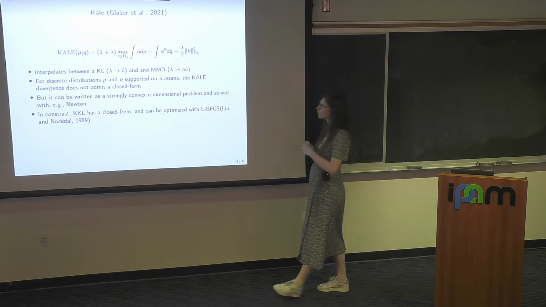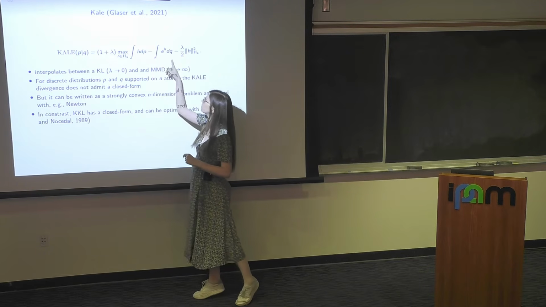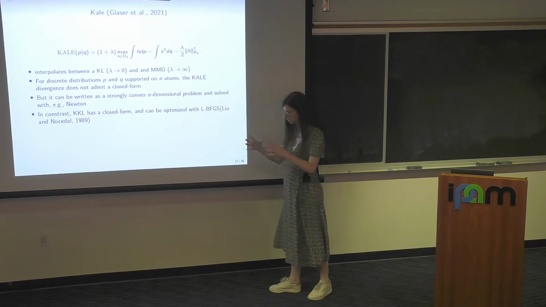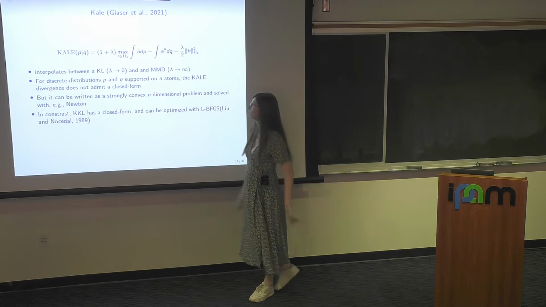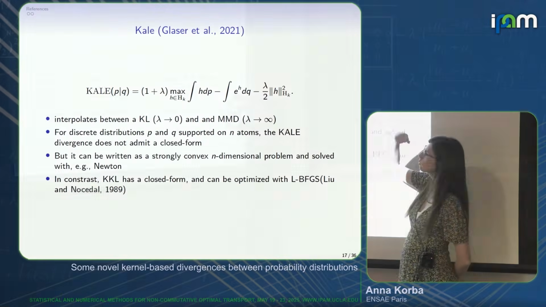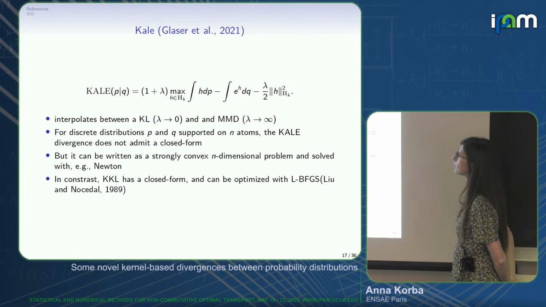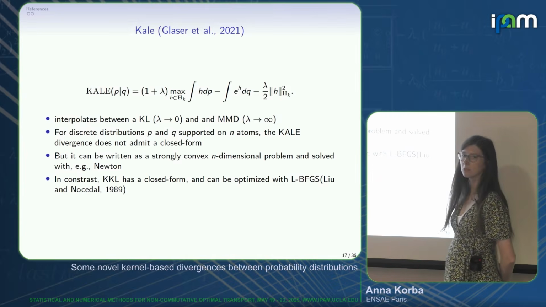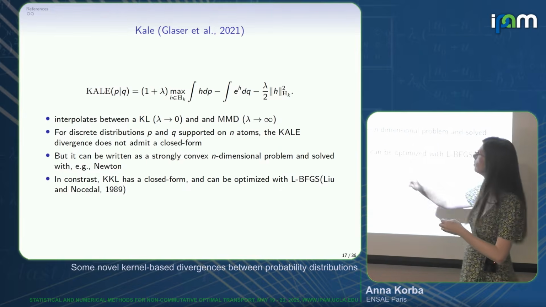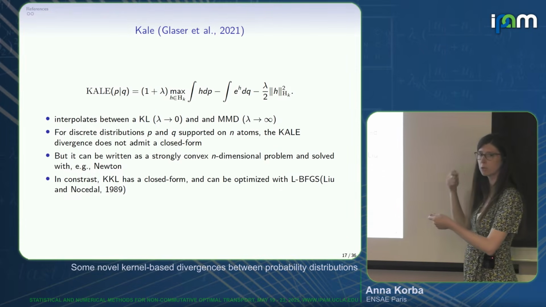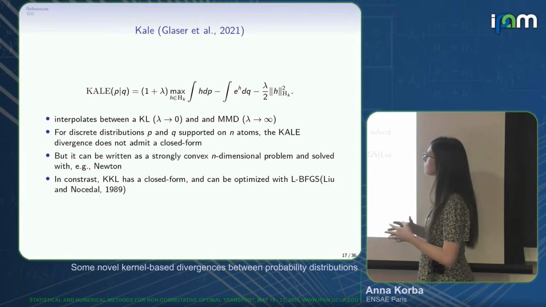How does it look? If you think of the KALE, you write it this way, as in the paper. You take the previous formulation I showed, like the one for the KL, and restrict it to an RKHS. You introduce a parameter lambda penalizing the RKHS norm of the candidate h. Defined this way, you have an object that interpolates between the original KL between P and Q and an MMD as lambda goes to infinity. It's also unbiased: for any lambda, the minimizer is still Q.